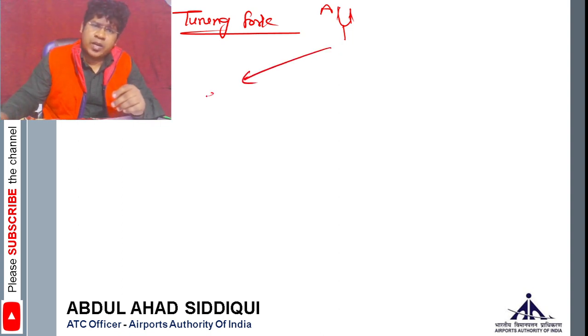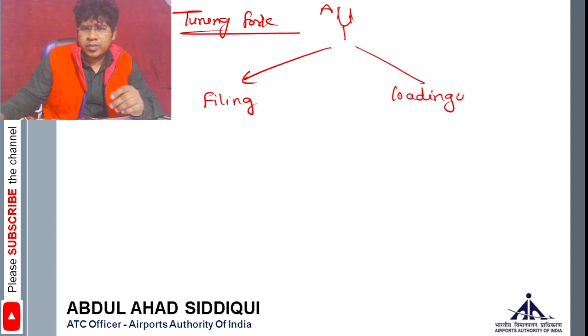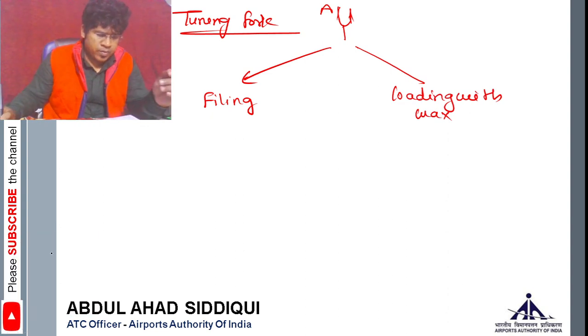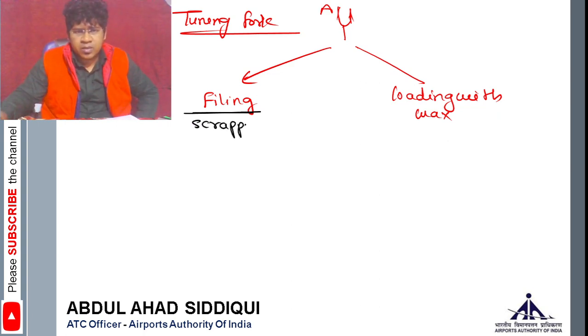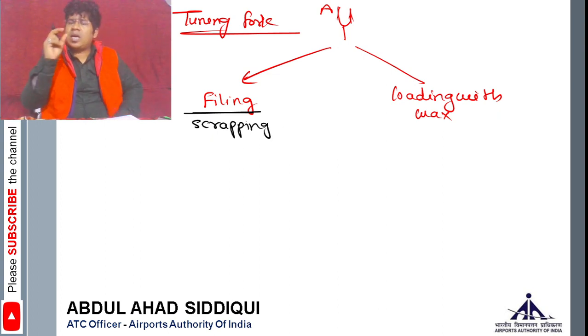Either you can do filing or loading with wax. Usually we do these two things in the tuning fork. So what will be happening? When you file it, filing means you are scraping the arms of the tuning fork.